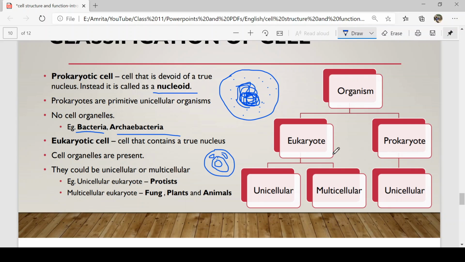Now, when you talk about prokaryotes and eukaryotes, there's one more important thing that we're supposed to know. Prokaryotic cells, all of them, are unicellular organisms. No multicellular prokaryote. All of them are single-celled organisms. But when you talk about eukaryotes, there are unicellular organisms as well as multicellular. The unicellular or single-celled eukaryote example is a protist. But for multicellular eukaryotes, examples are fungi, plants, and animals.